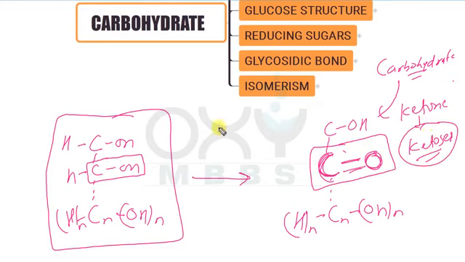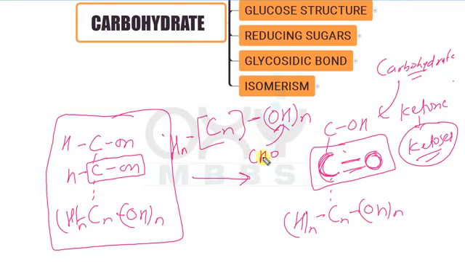The sugars or carbohydrates that are having ketone groups are called the ketoses. So in n number of carbon atoms, what are we adding? N number of hydroxyl groups and n number of hydrogen atoms, and then the structure derived after the conversion of one of the hydroxyl groups into the CHO aldehyde or into the ketone group will give carbohydrate.